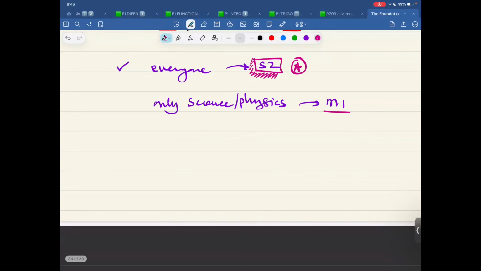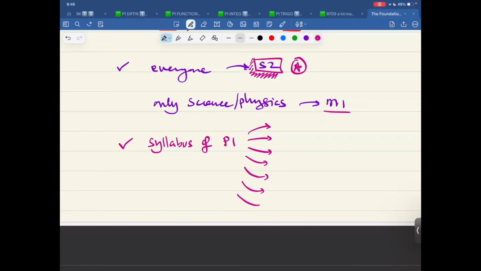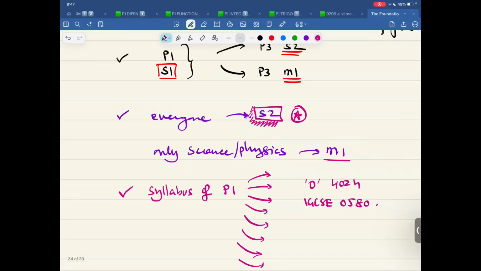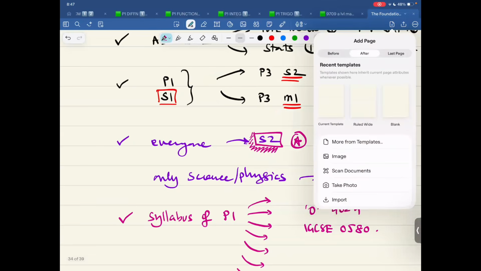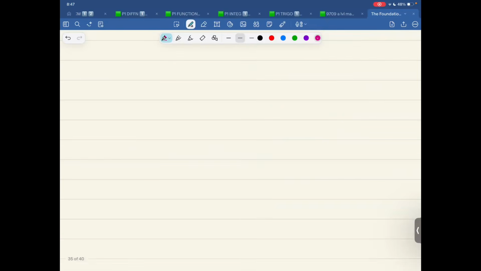And then we went over the syllabus of P1, and there were 8 topics, and every single topic is related to O level maths 4024 or IGCSE 0580. So that is the first class of this thing.